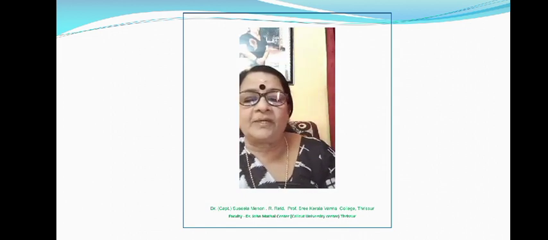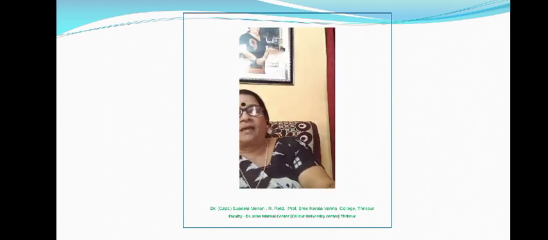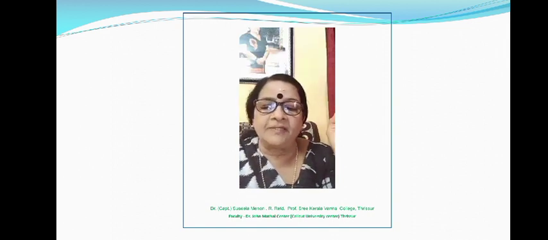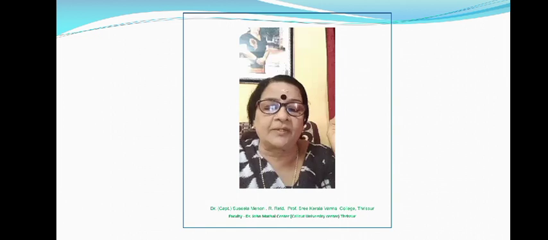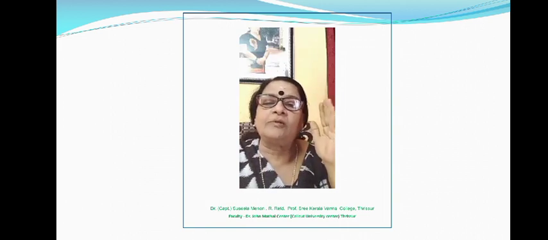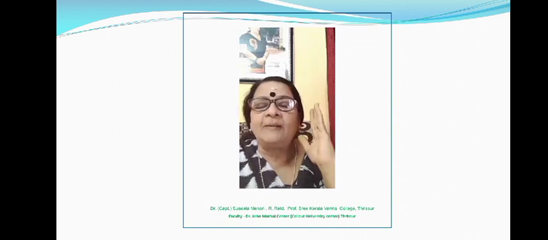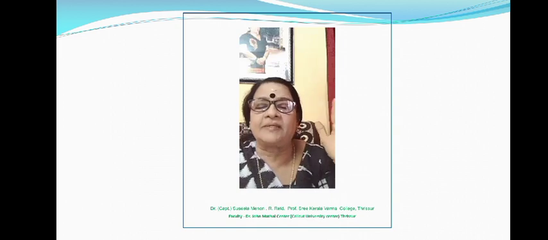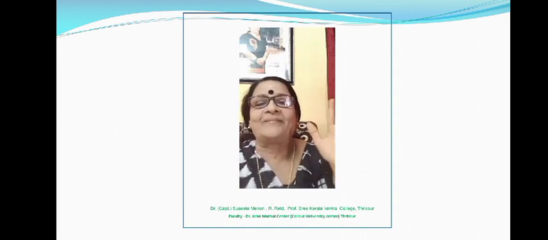Now the last point, that is, what are the different factors affecting the working capital requirements? What are the different factors which may affect the working capital requirements of a firm? We can see, first one is the nature or character of business. According to the nature or character of business, the requirements of working capital will also change. There will be changes in the working capital requirements according to the changes in the nature or character of the business. That is the first factor which is affecting working capital requirements of a firm.